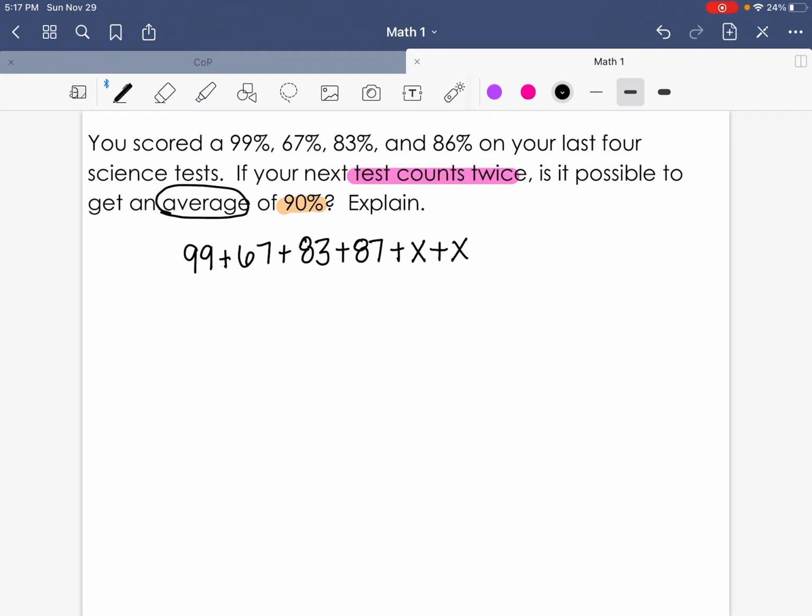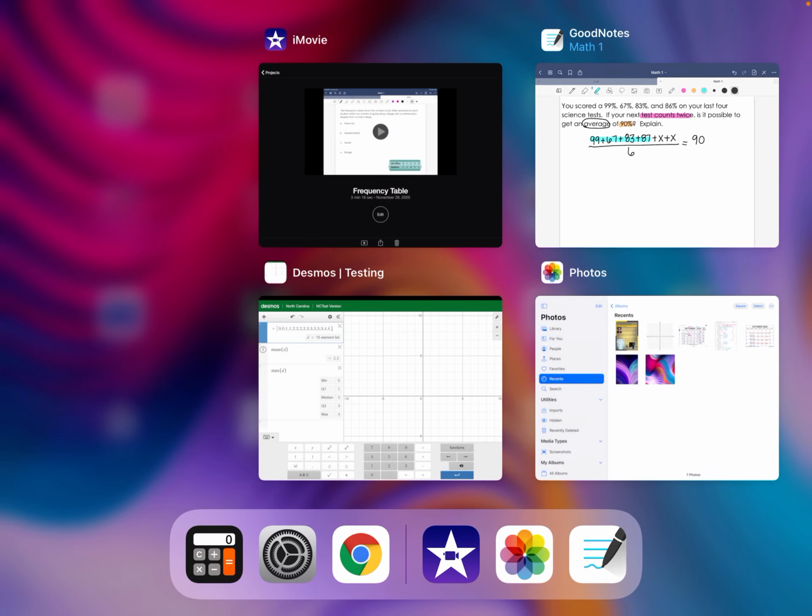Now, how many tests do we have total? Well, we had 5, but the 5th one counted twice, so this is a total of 6. And we want to know, can we get an average of 90? Is that possible? So we're going to add up the values that we know: 99, 67, 83, and 87.